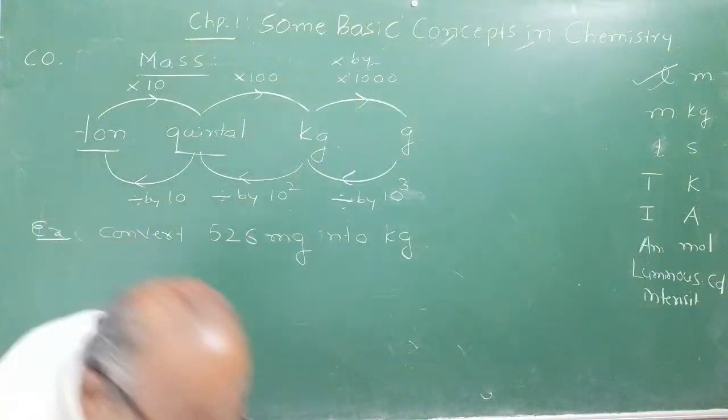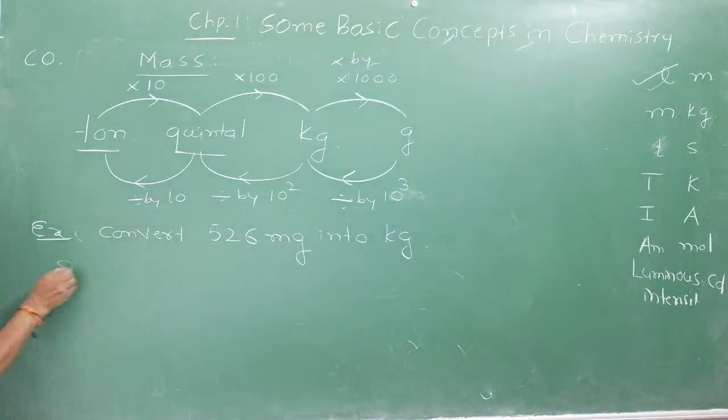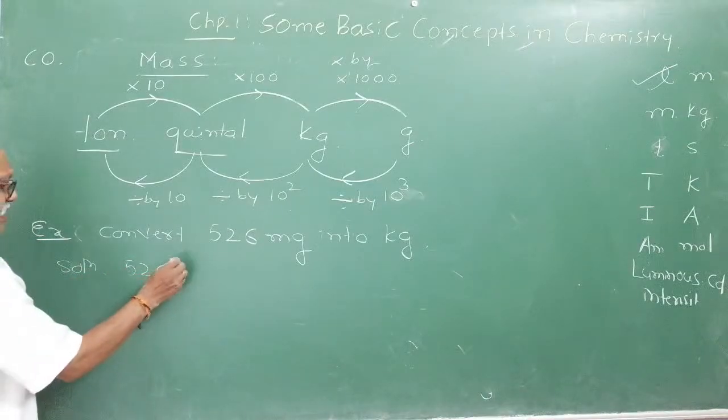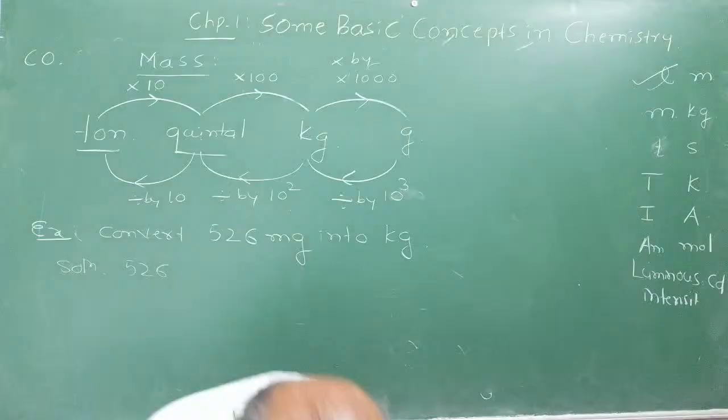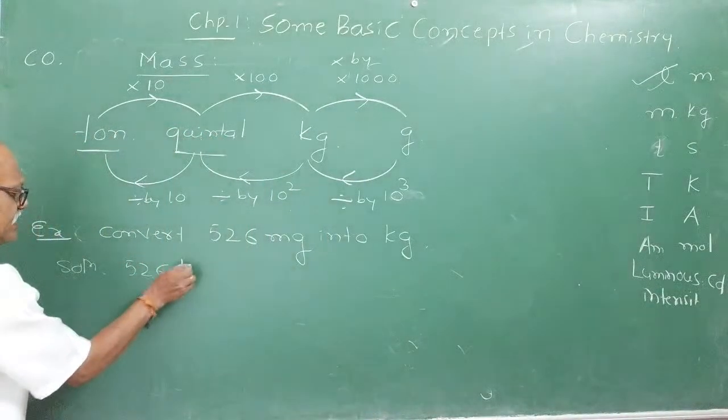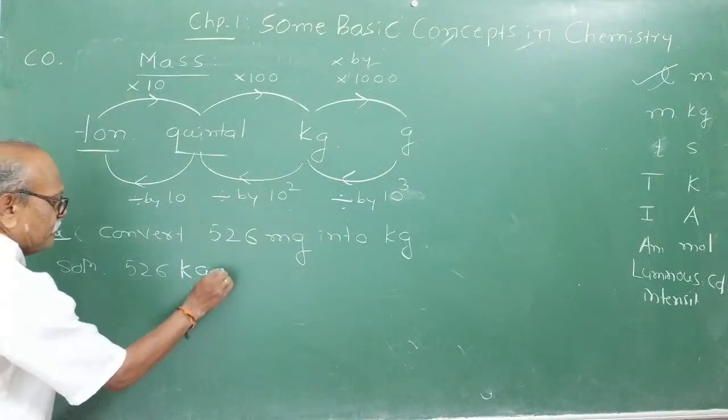Okay. First step is unit factor method. You take 526 milligram as it is.